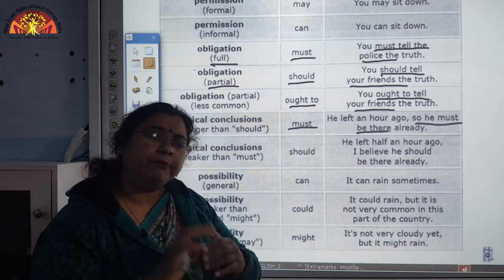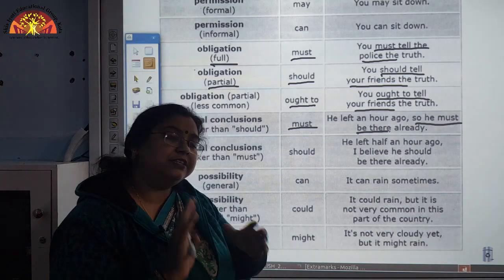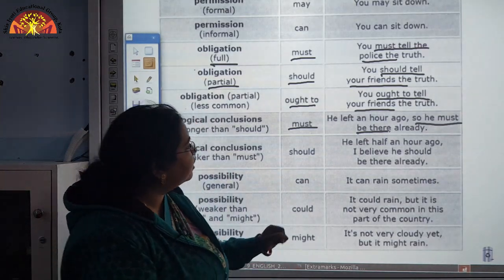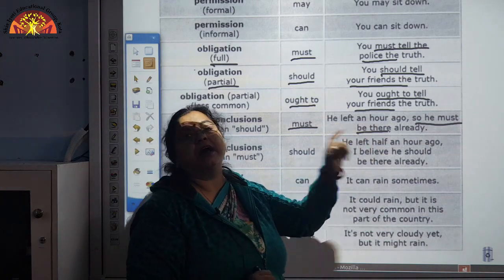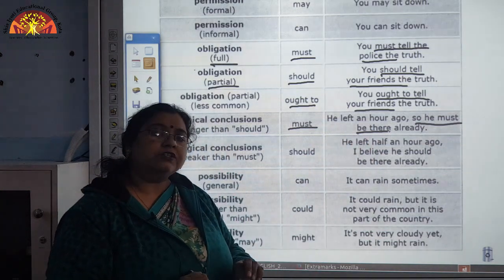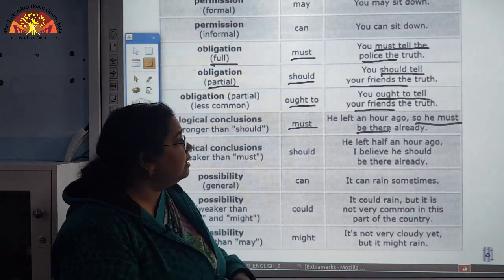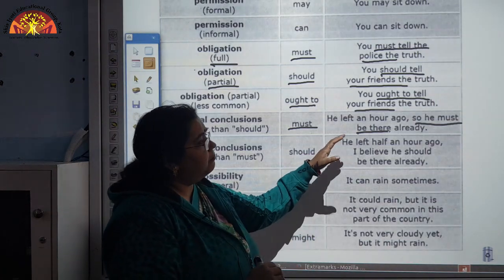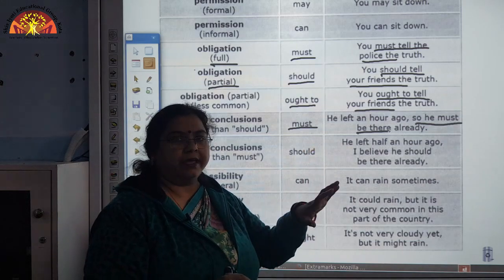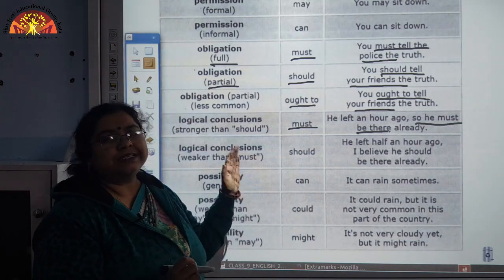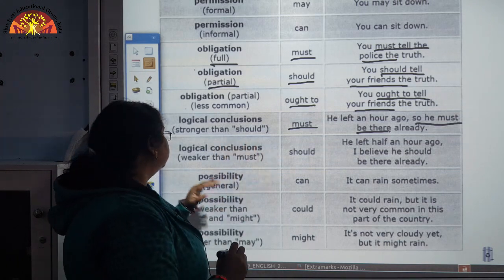Why must he be there? Because there is a logic, a reason behind it, because he left an hour ago. Already an hour has passed, that is why he must have been there. So, this is how we express logical conclusions.